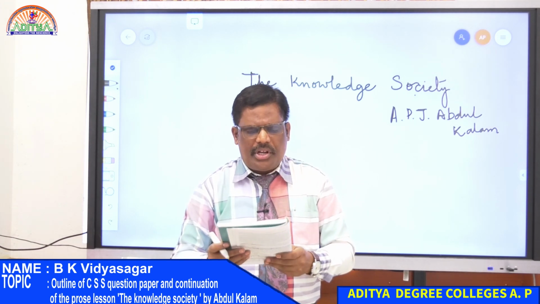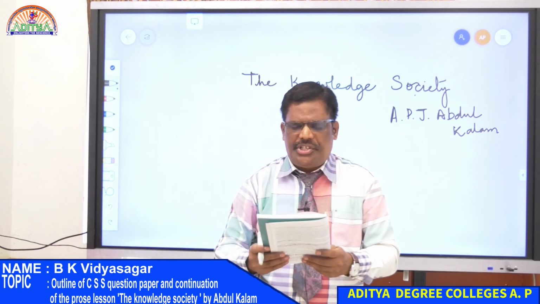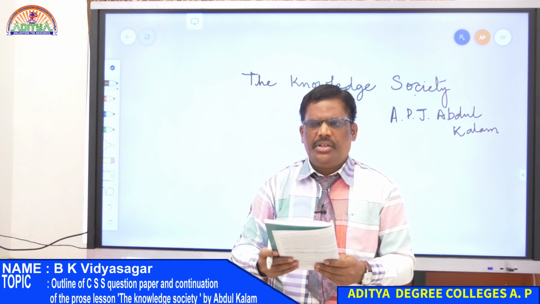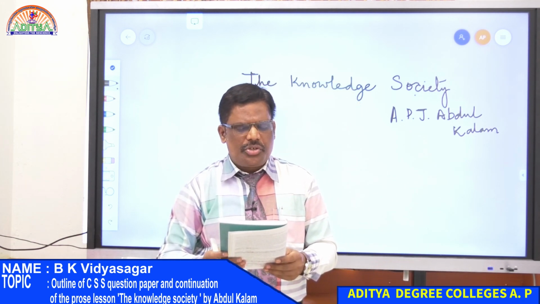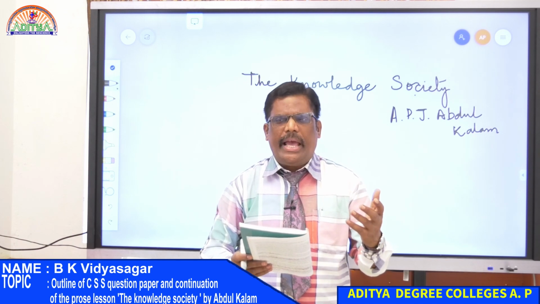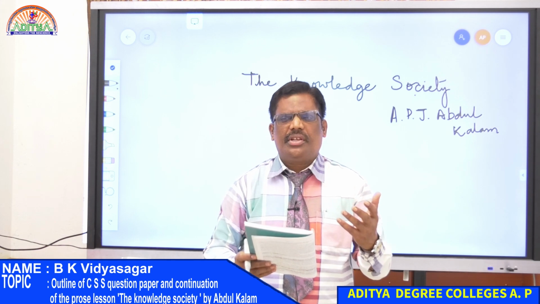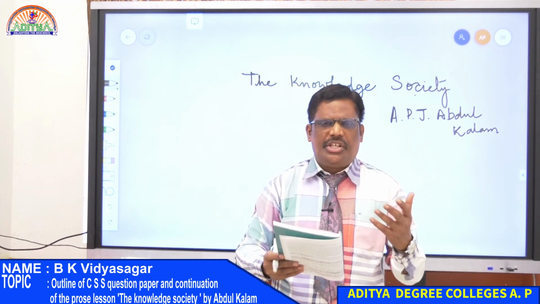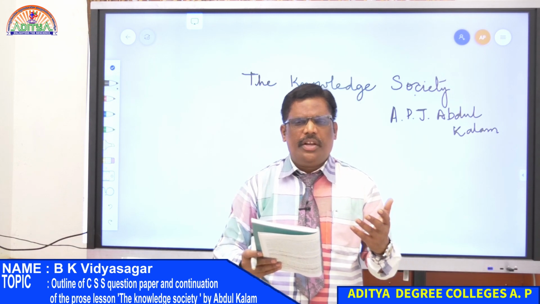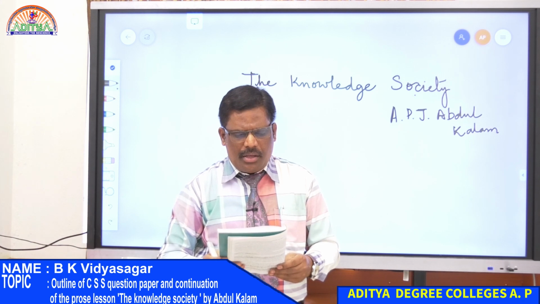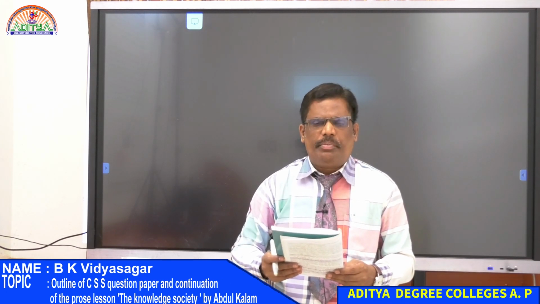Evolving suitable policy and administrative procedures, changes in regulatory methods, right? So Abdul Kalam says we need to have suitable policies and administrative procedures which are suitable for the advancement of information technology. And the creation of young and dynamic leaders are the components that have to be put in place.